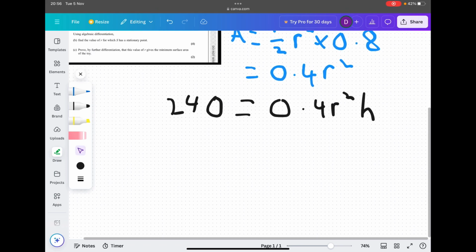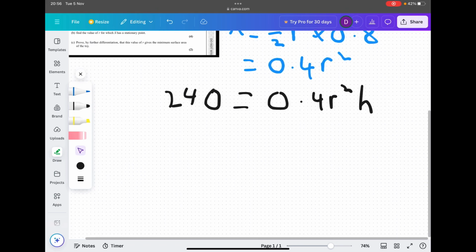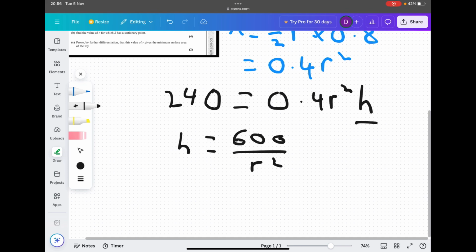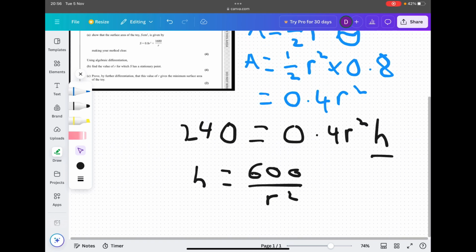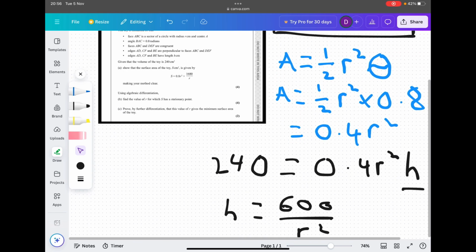Now we can rearrange the equation to get H on its own. So we need to divide both sides by 0.4 r squared, and you would get this here, H equals 600 over r squared. Okay, so that's the first part of question A sorted.